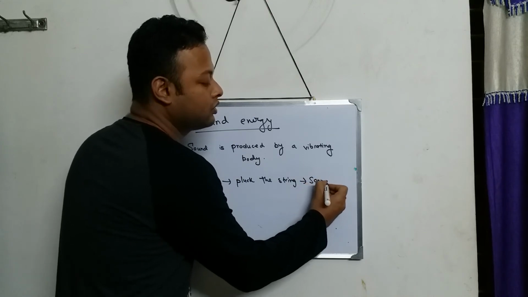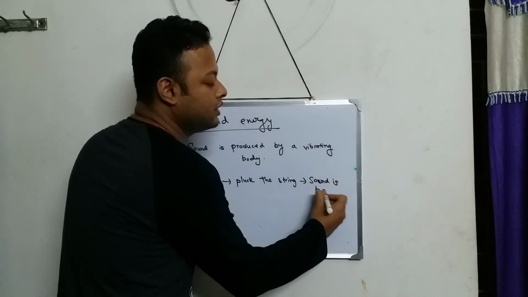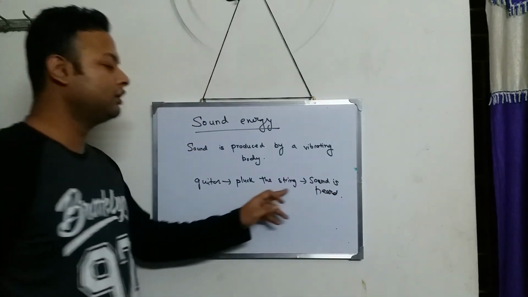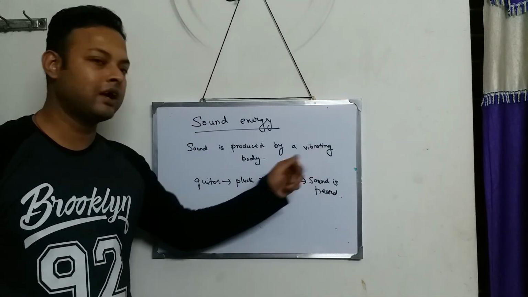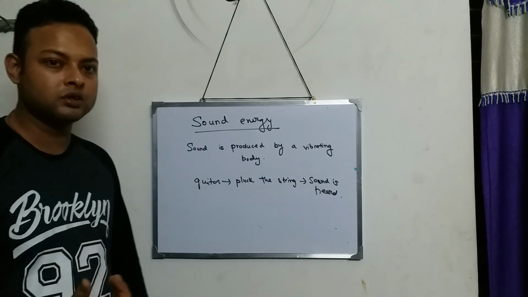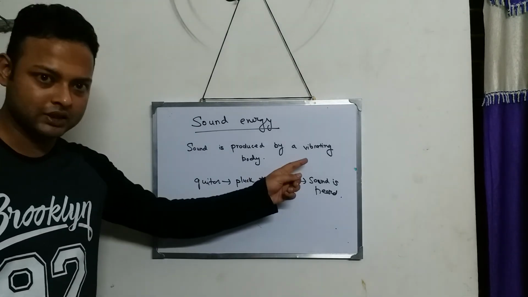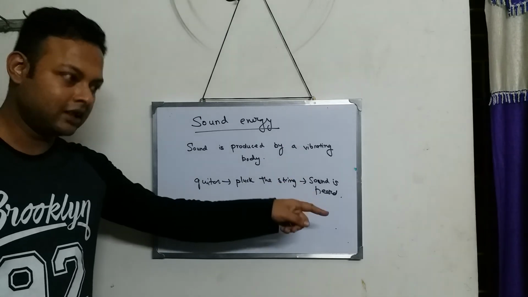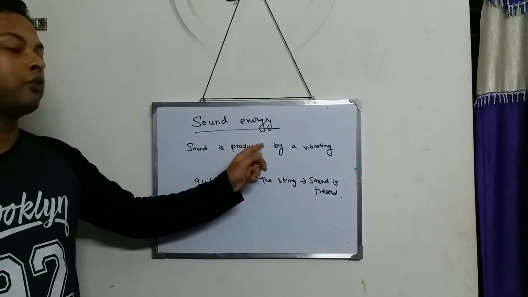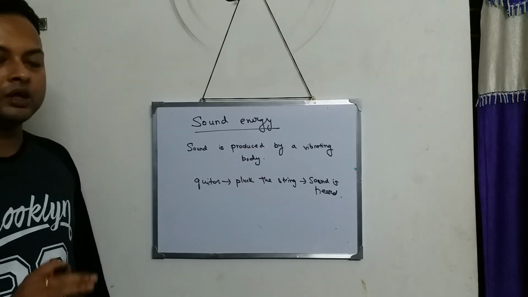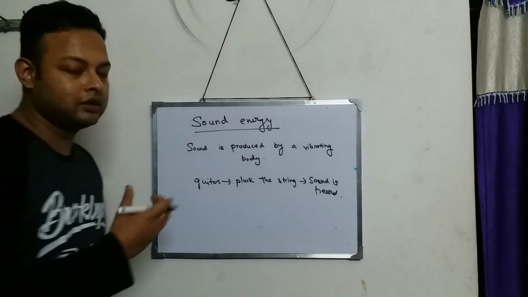Sound is heard. So when you pluck the string, what do you do? You are producing a certain kind of vibration, and because of this vibration, at that point, sound is produced. So sound is produced by a body which is vibrating. Without vibration, sound is not produced.